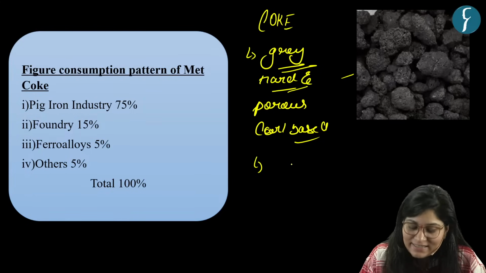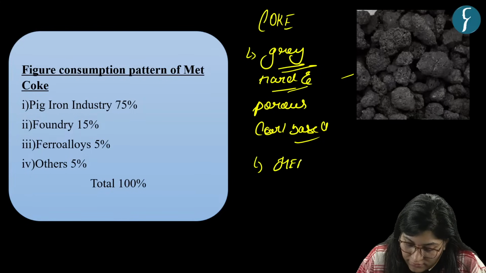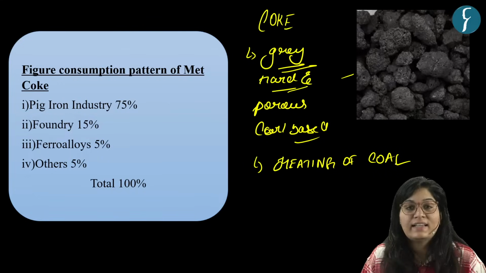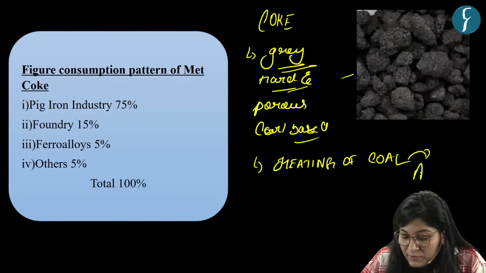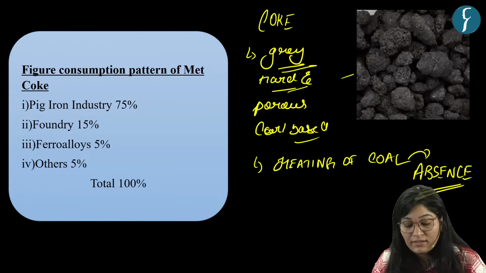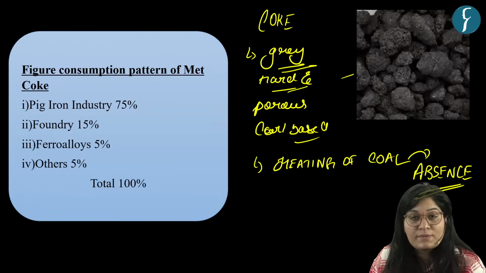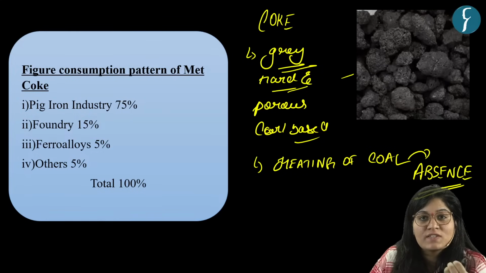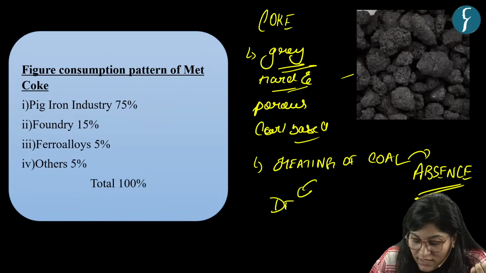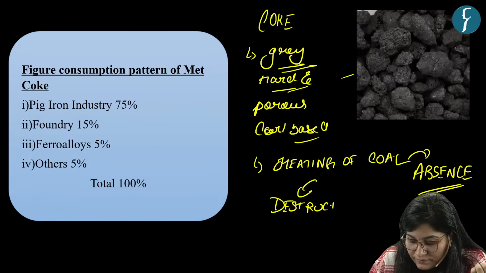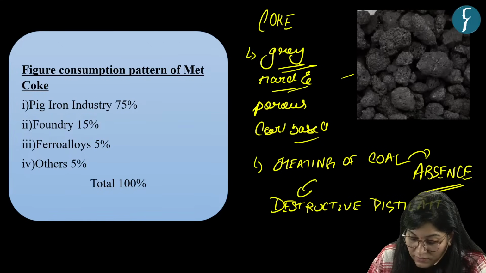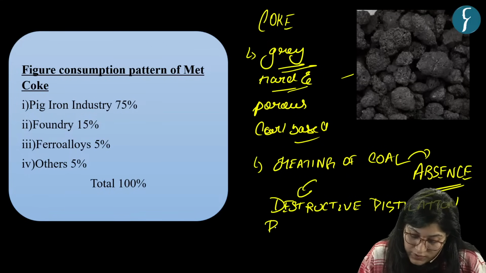It is made by heating of coal in the absence of air. In the absence of air, coke is made by heating of coal, and this process is known as destructive distillation process.